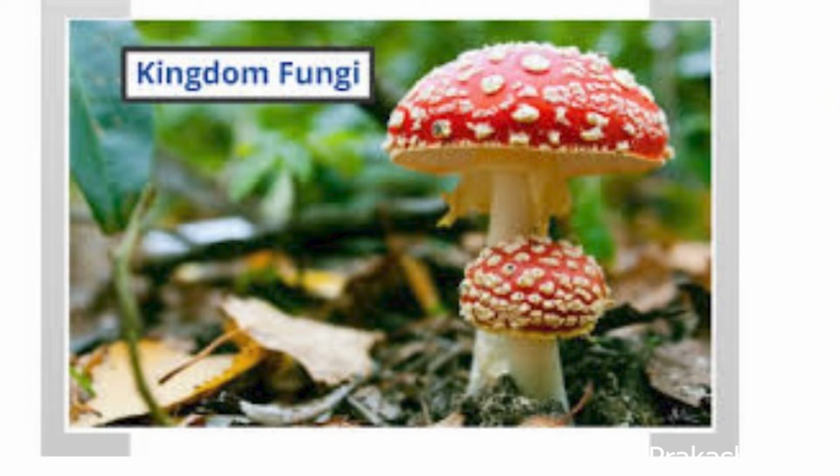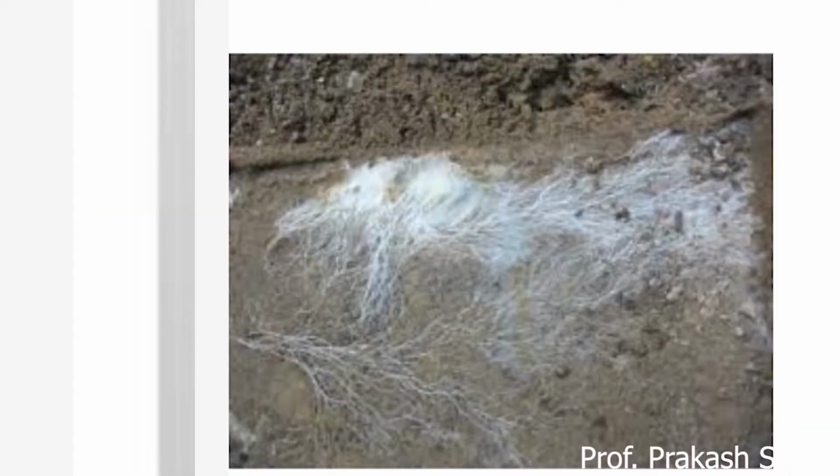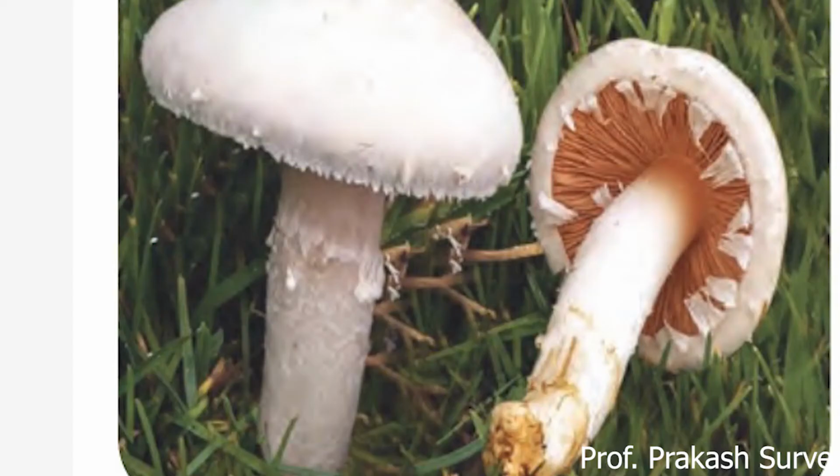The body is a simple unicellular or maybe a multicellular. If it is multicellular, it is made up of long thread-like structures called hyphae. Sometimes it does not show separate cells, so a continuous filamentous structure is there, which is called hyphae. Large fungi such as a mushroom have a compact mass of cells.